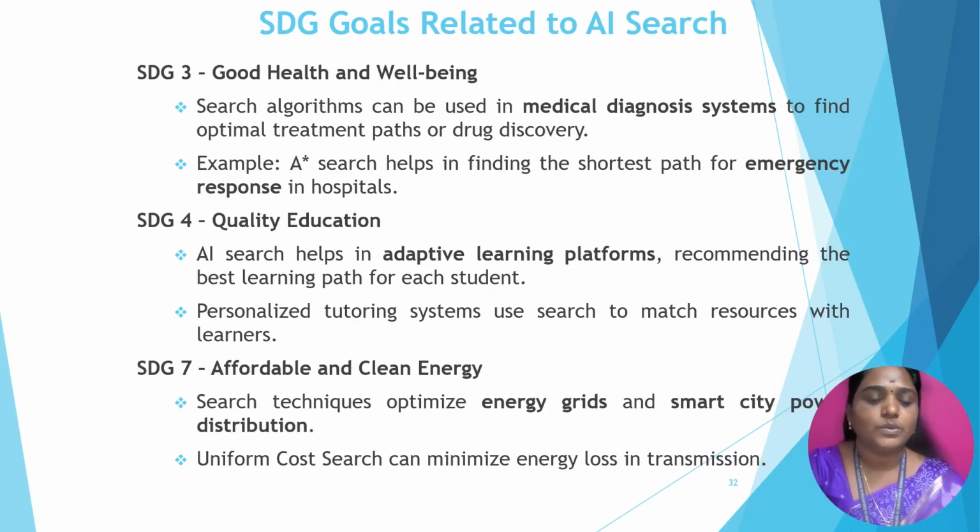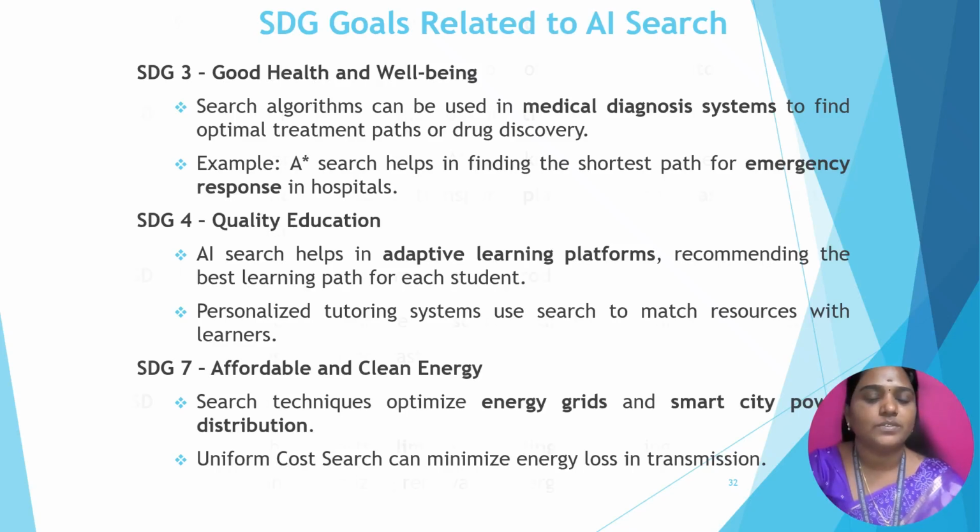The next SDG goal also mapped with search algorithms is SDG 4, which provides quality education. AI search algorithms help in adaptive learning platforms, which mainly recommend the best learning path for each and every student. The next SDG goal, SDG 7, affordable and clean energy. These search algorithm techniques are mainly used to optimize energy grids and smart city power distribution. Uniform cost search algorithms can also minimize the energy loss in transmission.